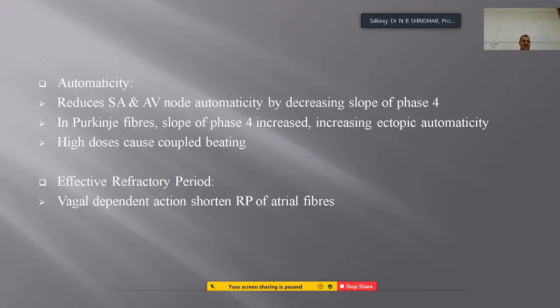So these are the actions, and apart from this, high doses cause coupled beating, a cardiac abnormality, and the effective refractory period, meaning the heart is quiescent for a certain time, maybe a fraction of some milliseconds. The vagus-dependent action shortens the resting membrane potential of the atrial fibers. That's why there is an effective refractory period.